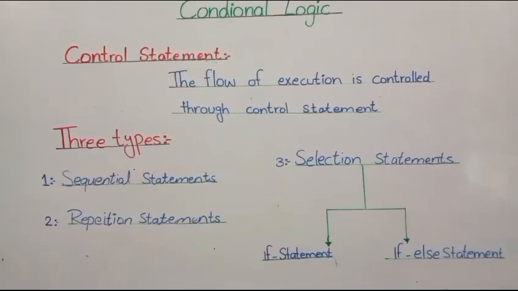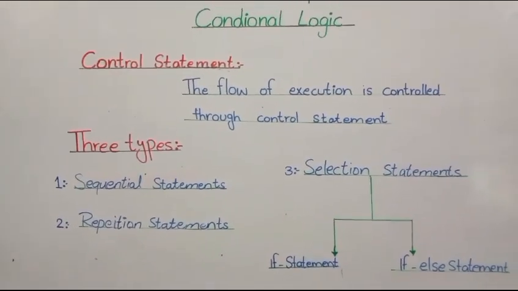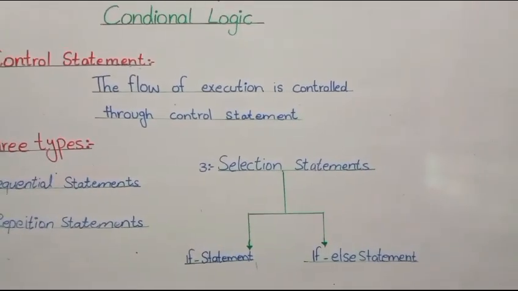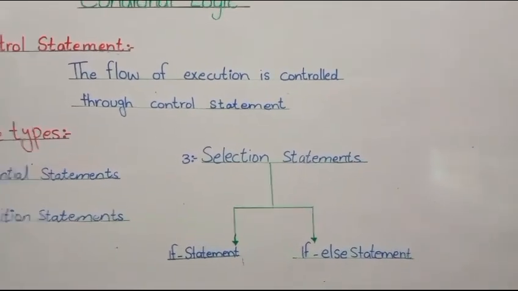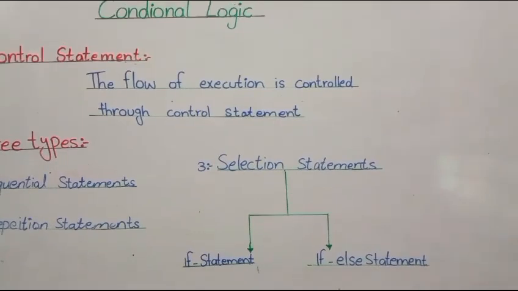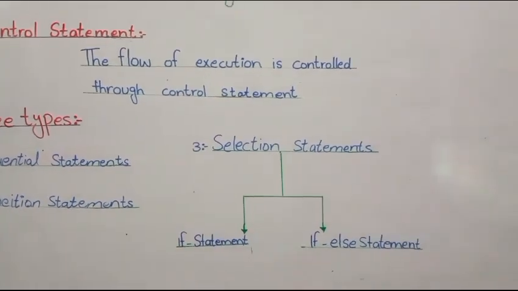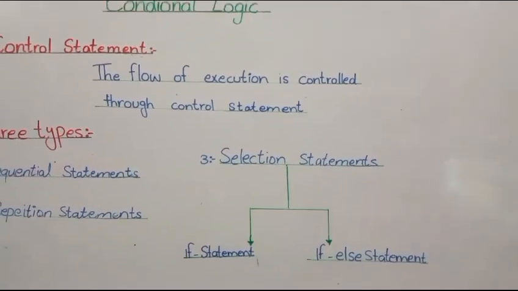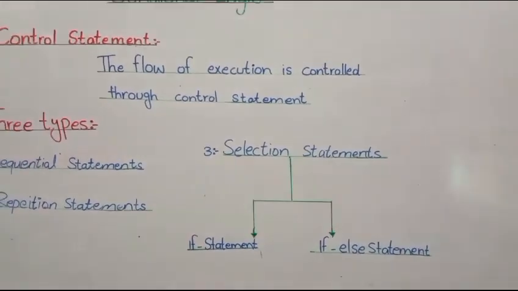The repetition statement repeats a set of statements, called a loop. The selection statements, which help to decide which statement should be executed next on the basis of conditions, are called selection statements. The two types of selection statements are the if statement and the if-else statement.